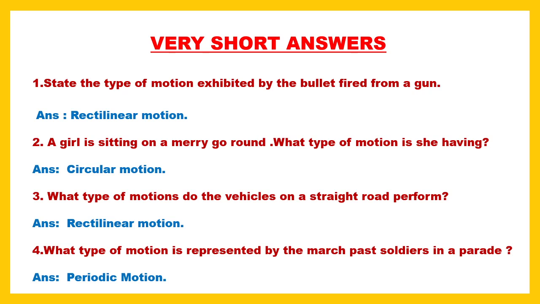What type of motion is represented by the march past of the soldiers in a parade? Now the soldiers in the march past, although they are moving in a straight line, are repeating the same movement again and again. Front, back, the same type of movement. When the same type of movement happens again and again, we call it periodic motion. So the soldiers show periodic motion.